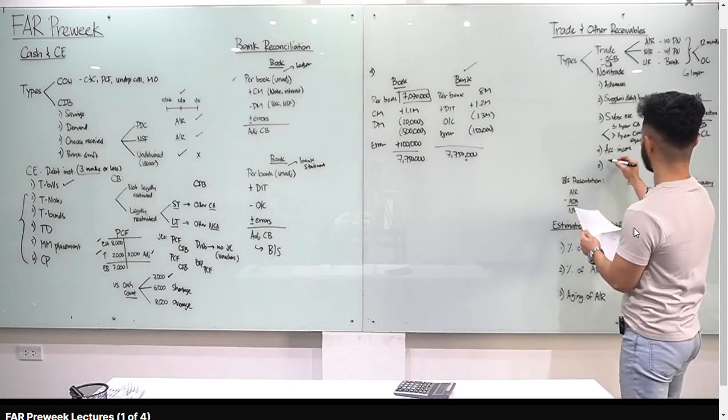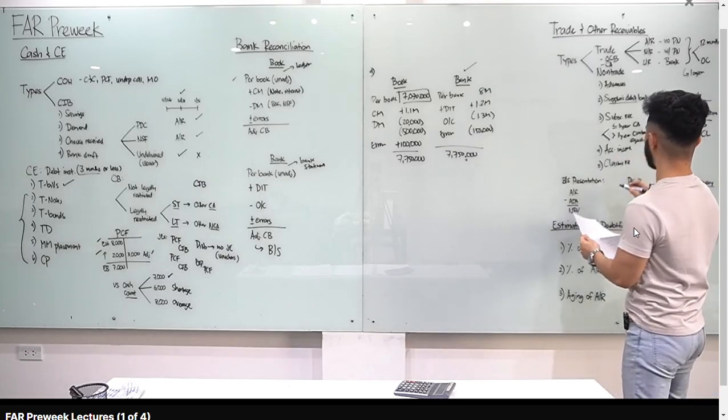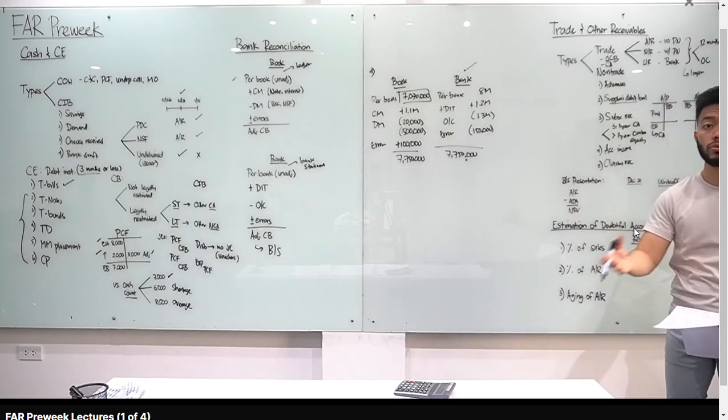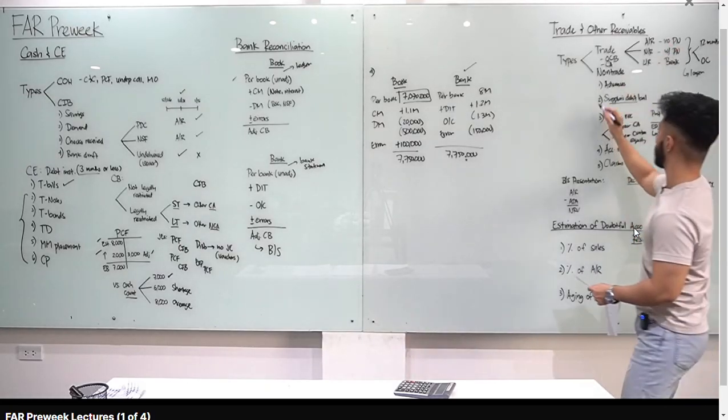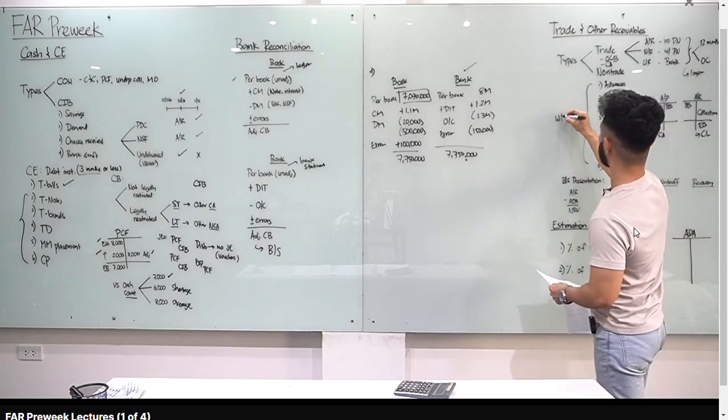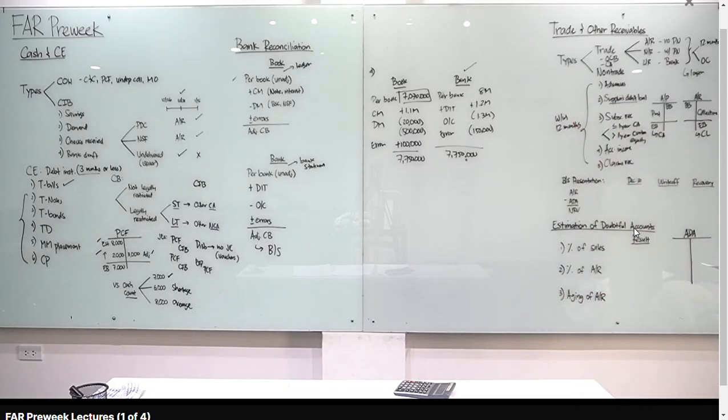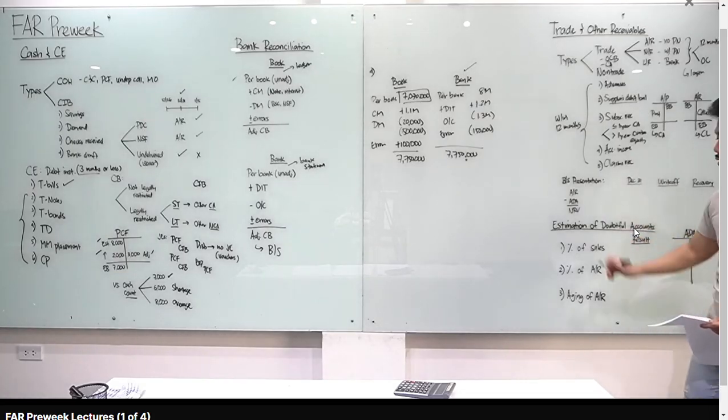And last one nating class is claims receivable. Pag claims receivable, maganda example niyan, receivable from insurance company. Yung mga ganyan. So, we have trade receivable and non-trade receivable. Kailan magiging current asset yung non-trade receivables? Dapat within 12 months sila collectible. Alright? So, ayan. And then, tingnan natin yung balance sheet presentation of our accounts receivable.